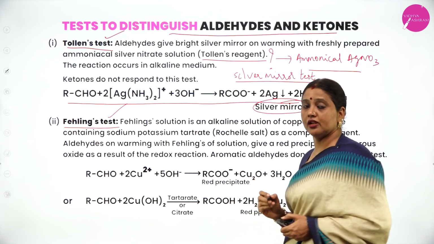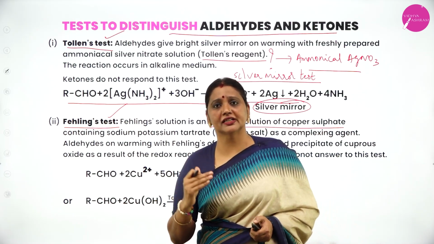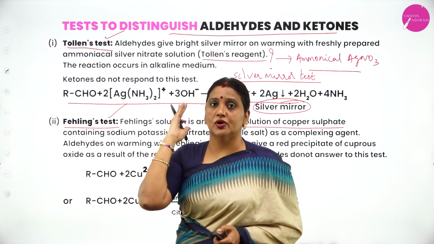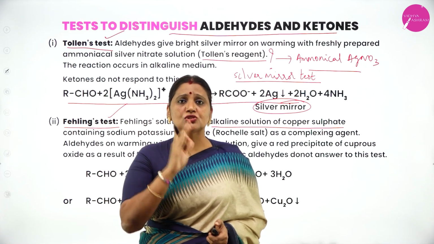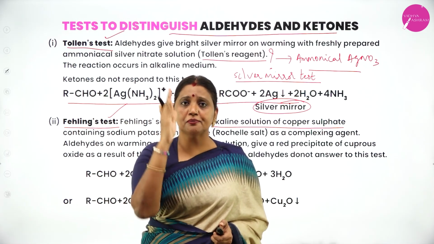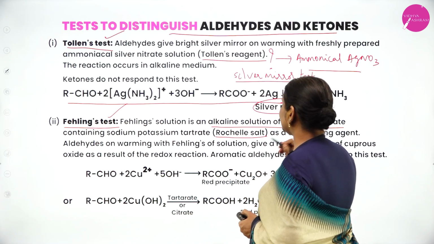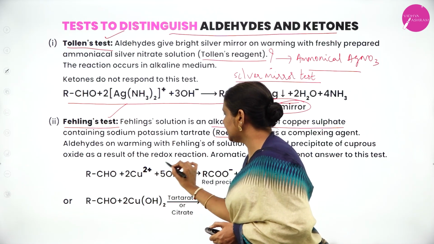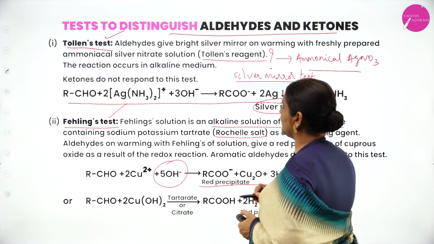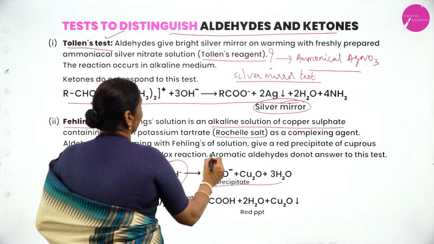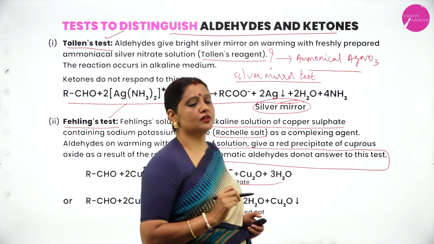Next, Fehling solution. What is Fehling solution? Fehling solution is an alkaline copper sulfate solution containing sodium potassium tartrate. Sodium potassium tartrate is also called Rochelle salt. When an aldehyde is heated with Fehling solution, you will get a red precipitate. Ketones do not answer Fehling's test, and the very important thing is that aromatic aldehydes do not answer Fehling's test.